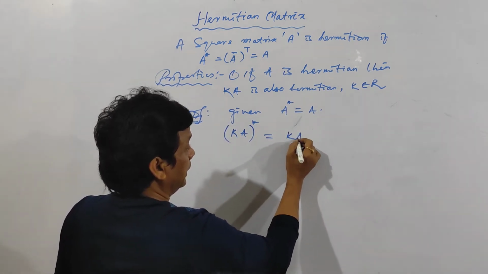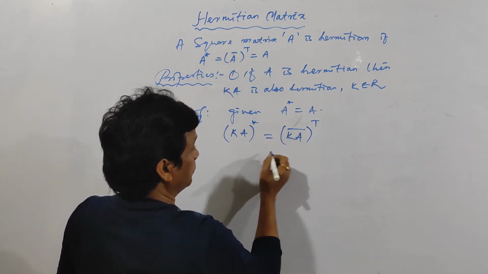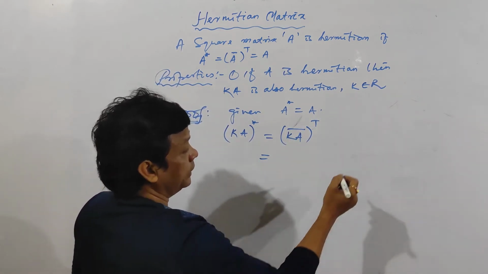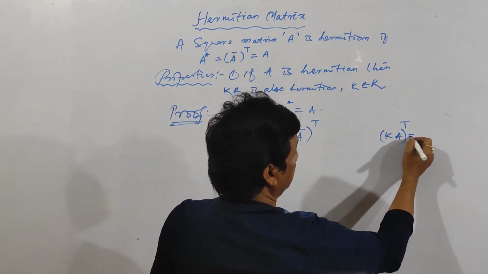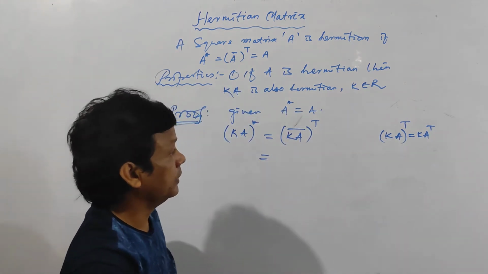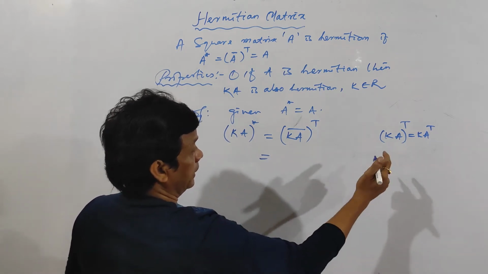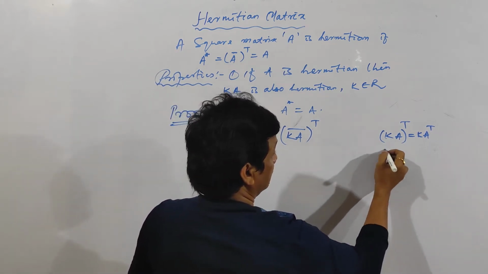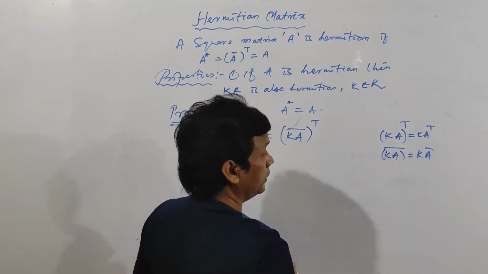It is kA conjugate, then transpose. Then you already know kA whole transpose. If k is a real number, then it will be k into A transpose, because the transpose of a real number is itself. It is not a matrix, it is a real number. And kA bar will be k into A bar. Clear?